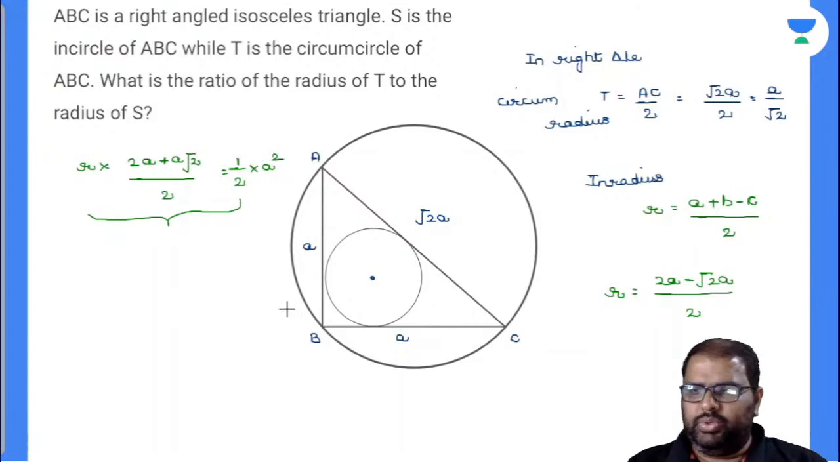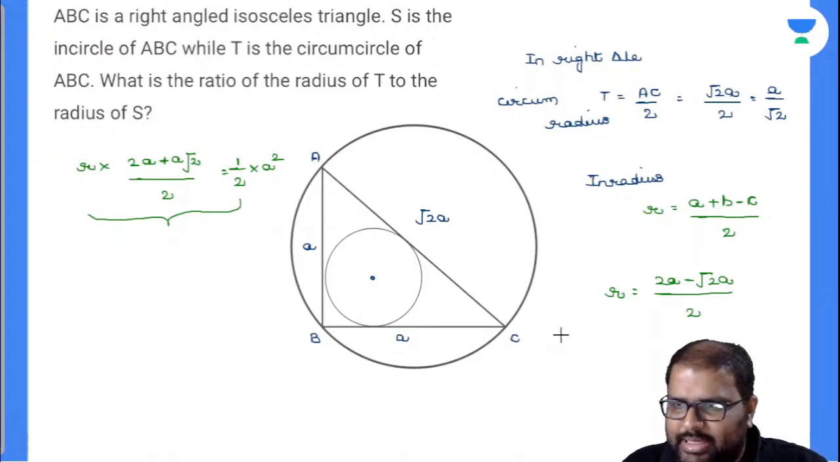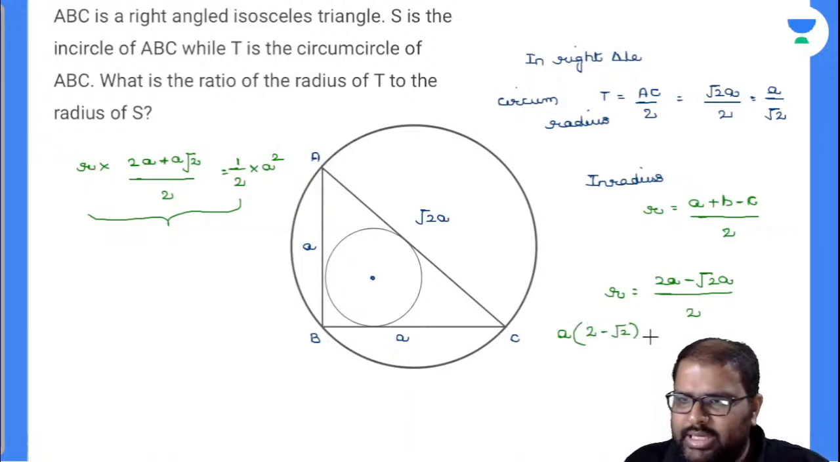So what can I do there? I can take A as common, which will become 2 minus root 2. I can rationalize this, which will become (2 plus root 2) divided by 2 into (2 plus root 2). Now 4 minus 2 is 2 and the entire thing gets cancelled off. So my small r value will be A by (2 plus root 2). Am I right or wrong?